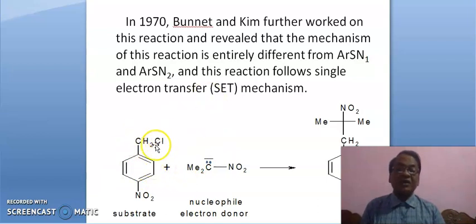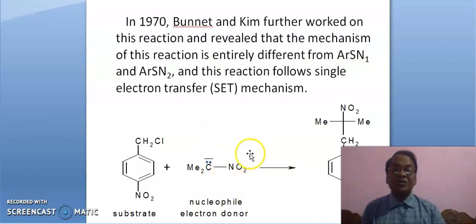Here you are looking, it is an alkyl halide. Chlorine is attached with this carbon. Then of course, this carbon will acquire delta positive charge. And this is the nucleophile, that is carbon. The nitro group is here, and the hydrogen of this carbon has been removed by some means.